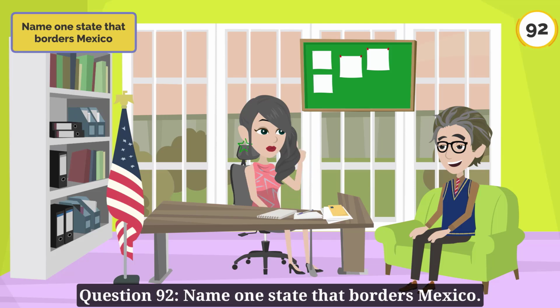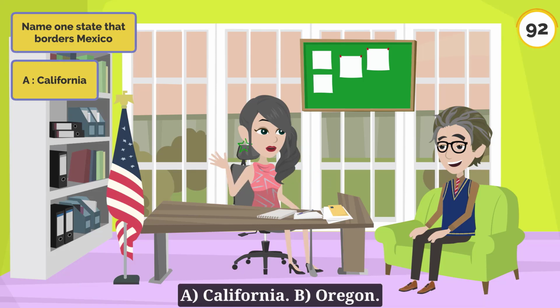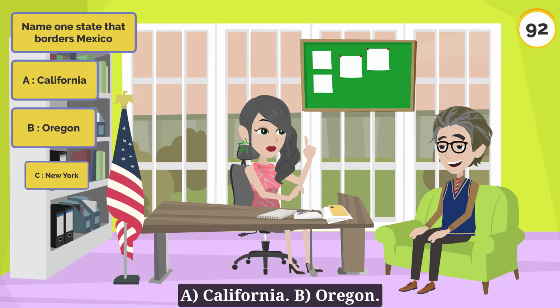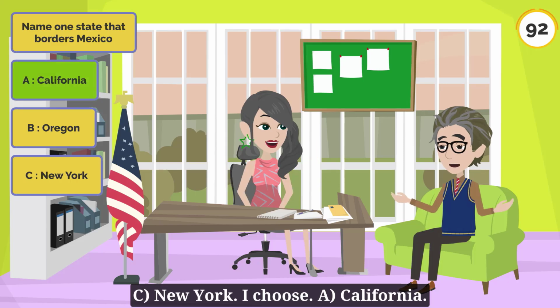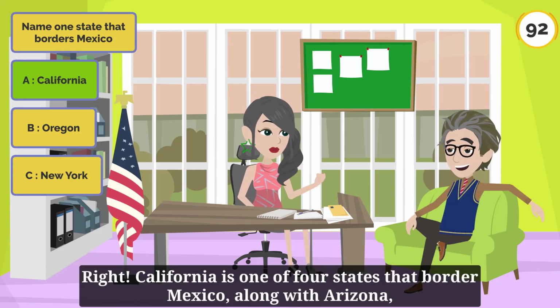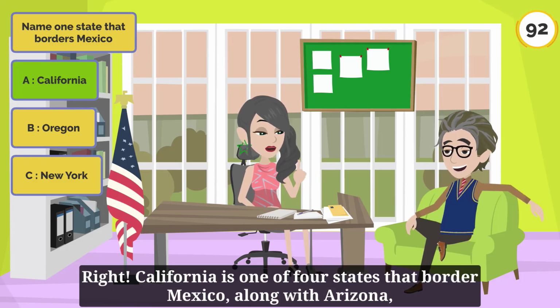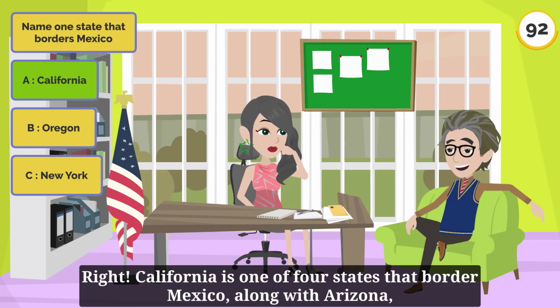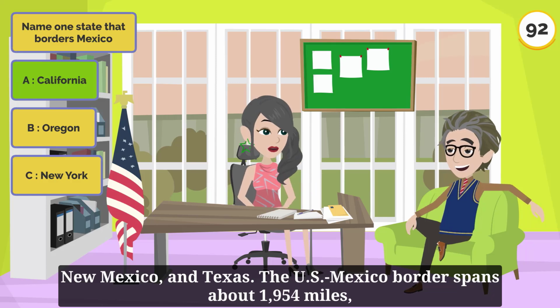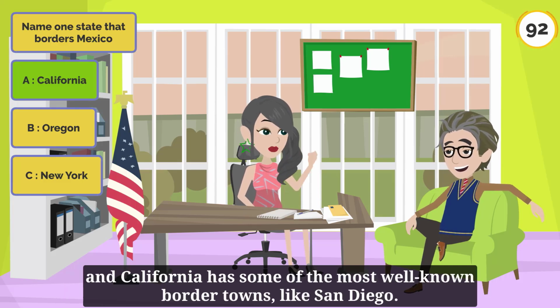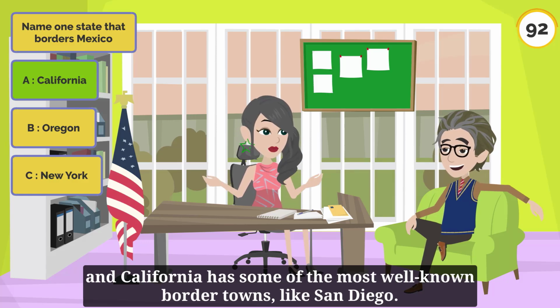Question 92. Name 1 state that borders Mexico. A. California. B. Oregon. C. New York. I choose A. California. Right. California is one of 4 states that border Mexico, along with Arizona, New Mexico, and Texas. The U.S.-Mexico border spans about 1,954 miles, and California has some of the most well-known border towns, like San Diego.